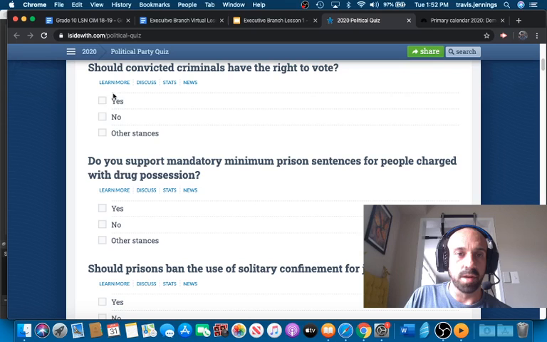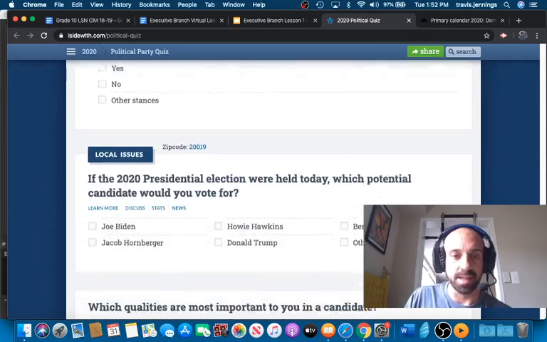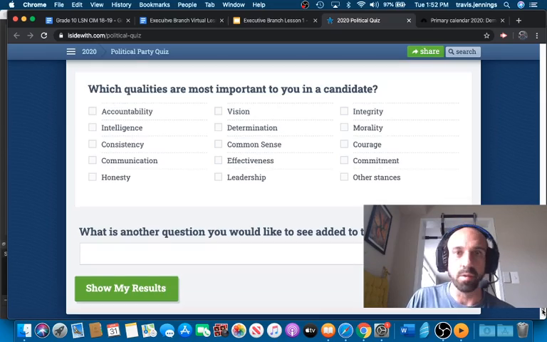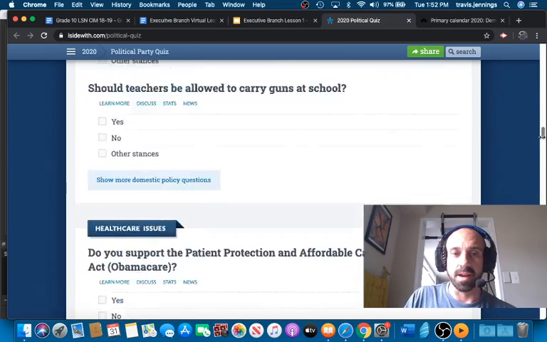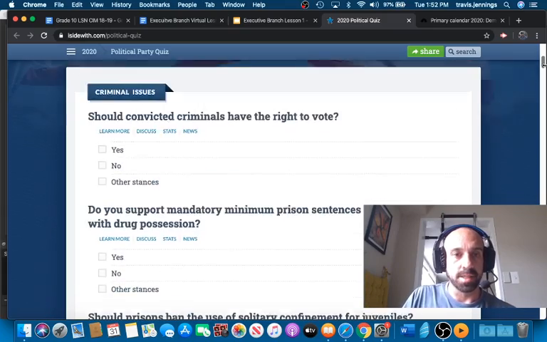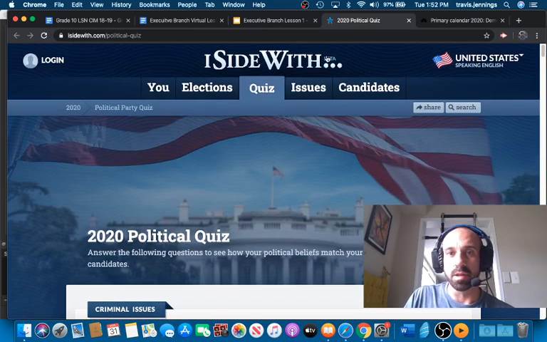If you go down here, you click on yes, no, or other stances for each question, and at the end it will show you your results and tell you which candidate you most likely side with, hence the iSideWith. This is kind of fun if you want to do this on your own time, just to see what candidates you agree with.